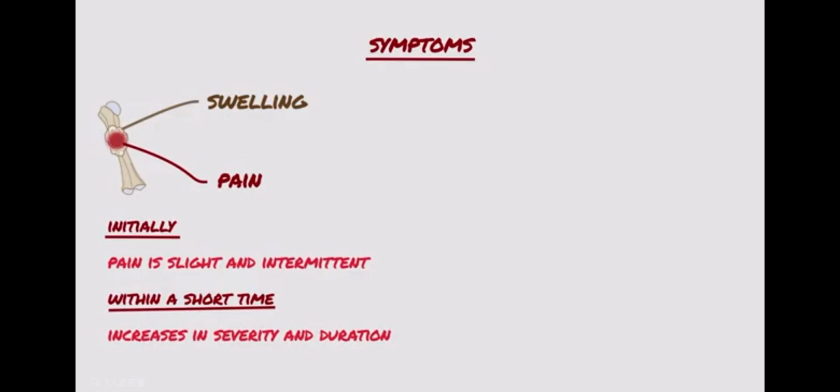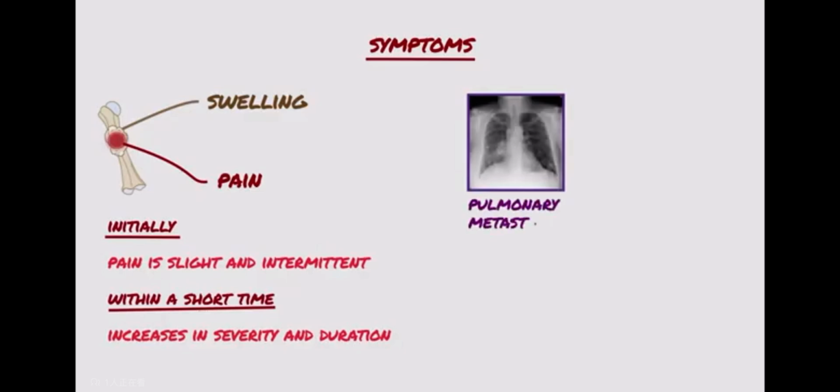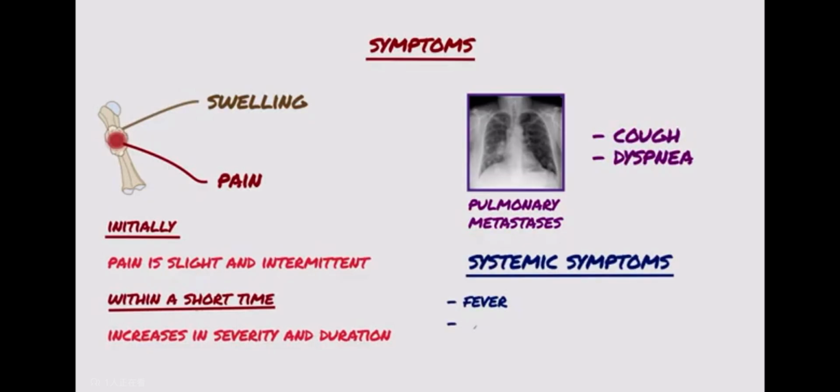For example, some patients may have pulmonary metastases. In those situations, individuals can also have a cough or dyspnea. The patient may also have systemic symptoms such as fever, weight loss, and decreased appetite.